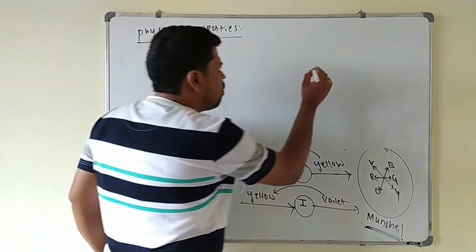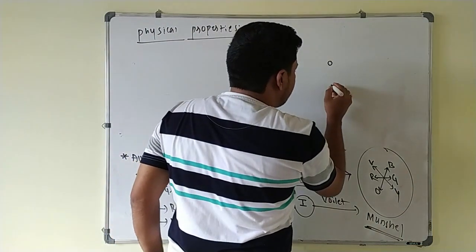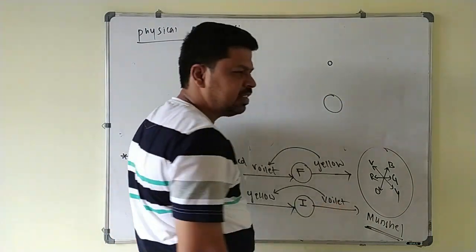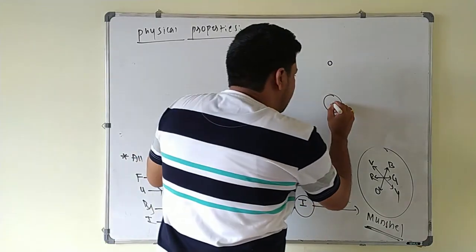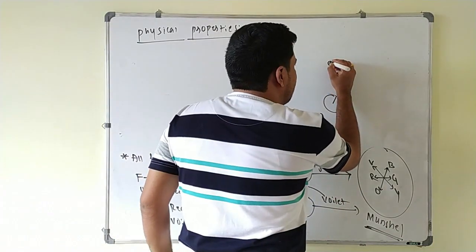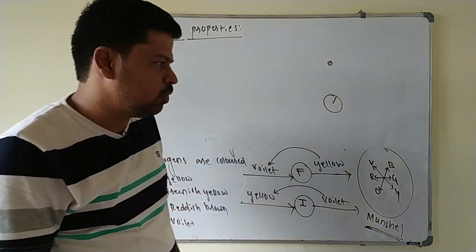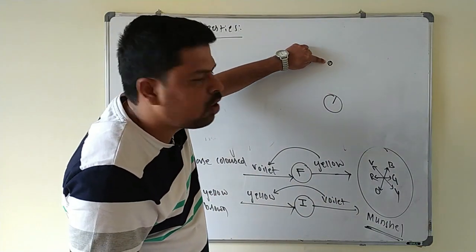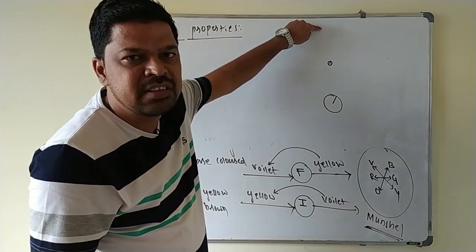Suppose if you go for fluorine, it is a small size atom, and iodine is what? Large size atom. Here electrons are far away from the nucleus, force of attraction is less, and here electrons are very close to the nucleus, force of attraction is more. So in order to excite the electron of fluorine, the highest amount of energy is required.